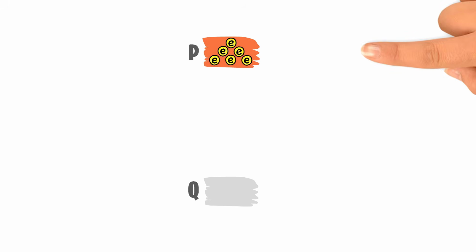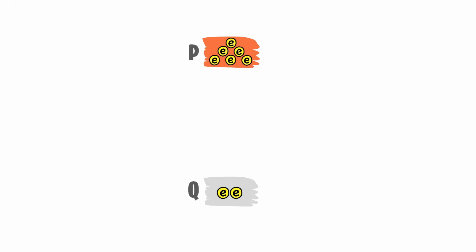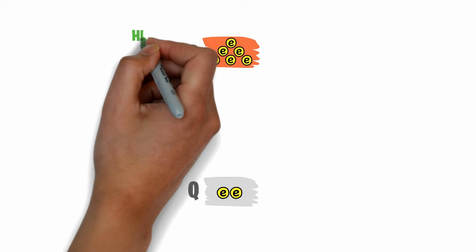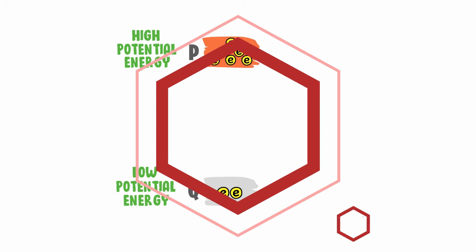Now let's consider two points P and Q. Let's consider 5 charges at point P and 2 charges at point Q. Let point P be a high potential energy region and point Q be a low potential energy region in an electric field.